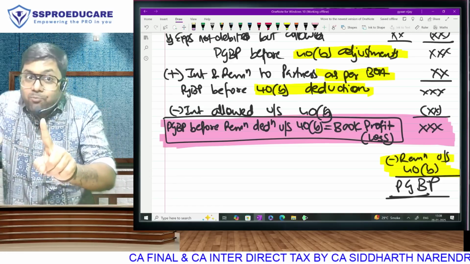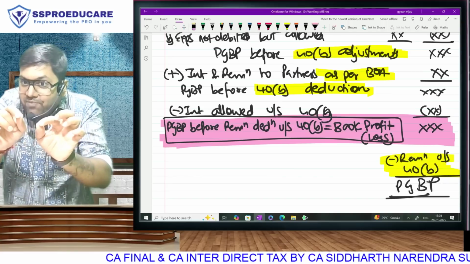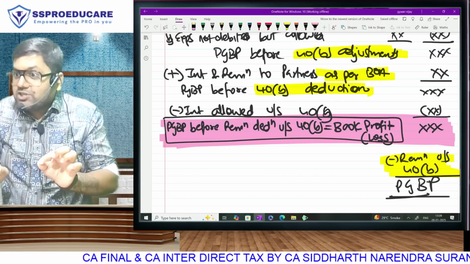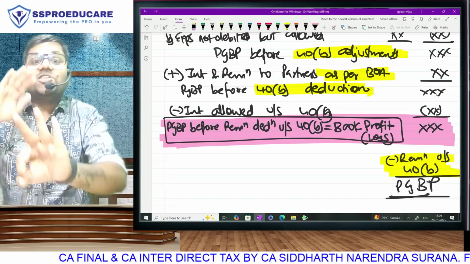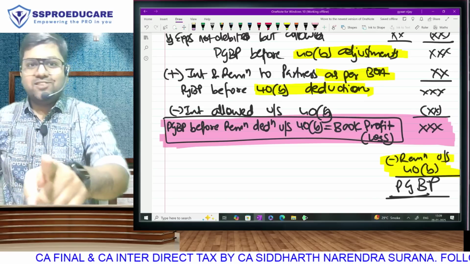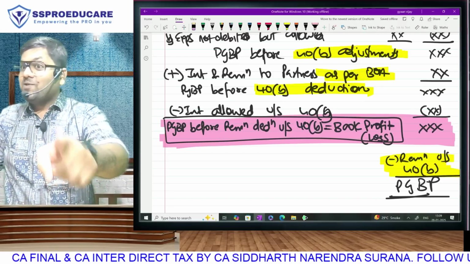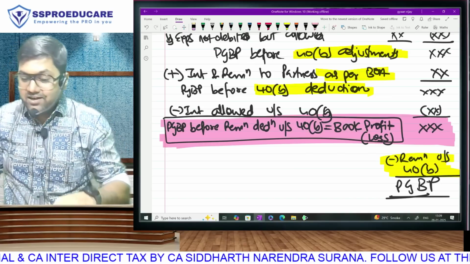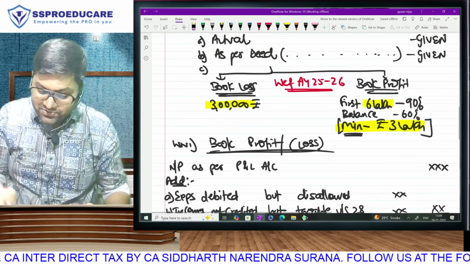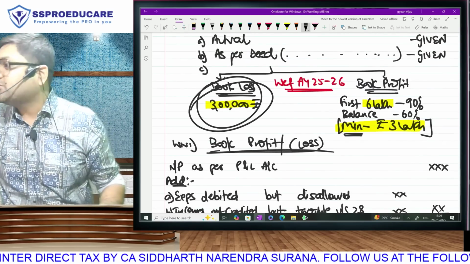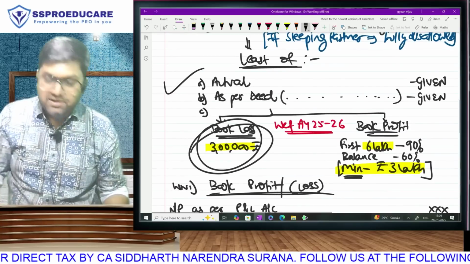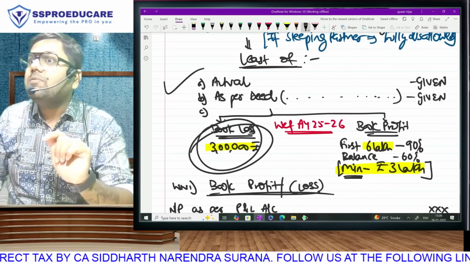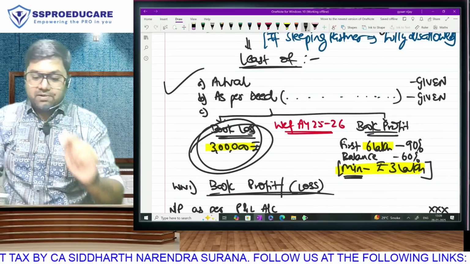Listen, I modify my question. If my question was, in case of book loss, what is the upper limit? Then 3 lakh is the correct answer. My question was allowed deduction. Deduction won't be 3 lakh. Listen please. This is 3 lakh because I gave you the question of loss. But what if we have paid only 1 lakh? Then the deduction can't be 3 lakh. It will be 1 lakh.